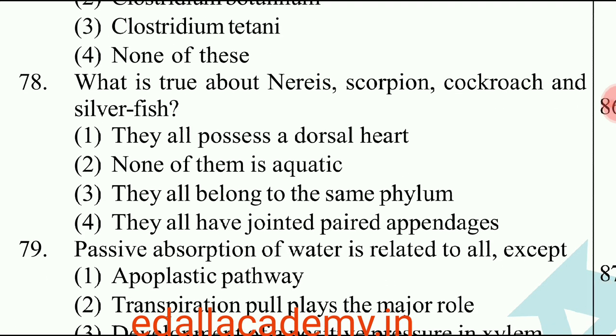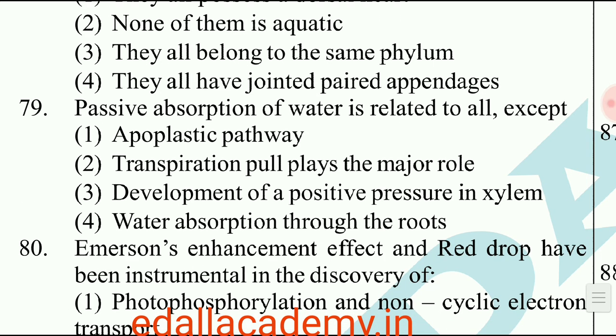Question number 78. What is true about Nereis, scorpion, cockroach and silverfish? All belong to phylum Arthropoda. They all possess a dorsal heart. So the correct option is 1. Question number 79. Passive absorption of water is related to all except. The answer is development of a positive pressure in xylem. So the correct option is 3.